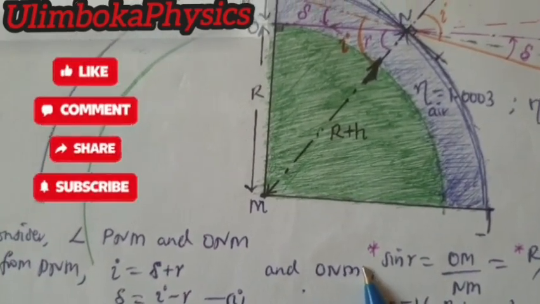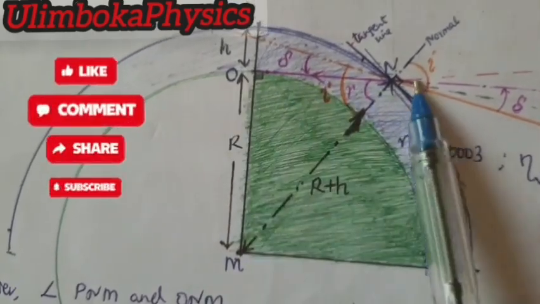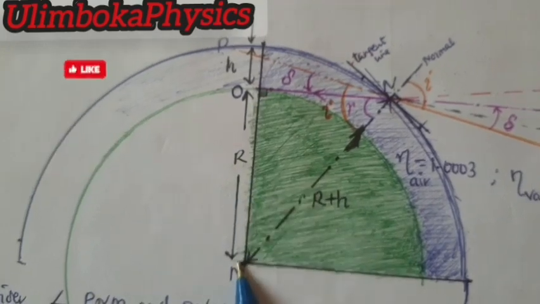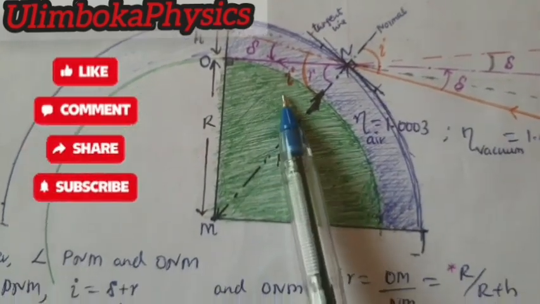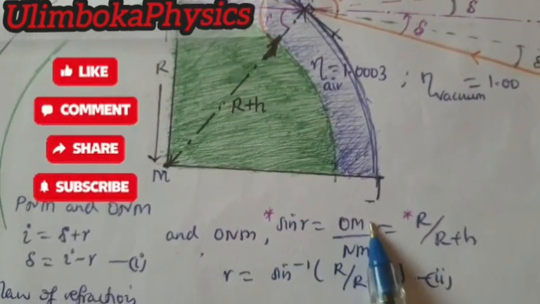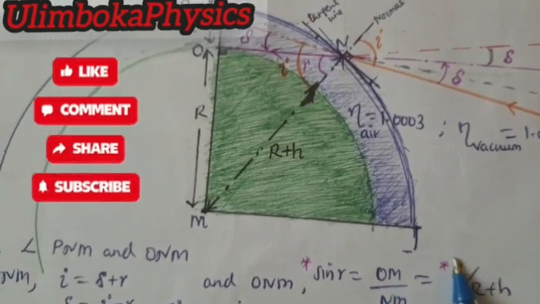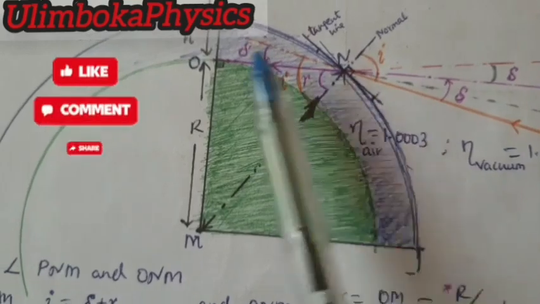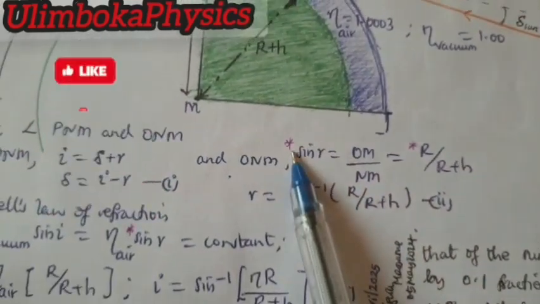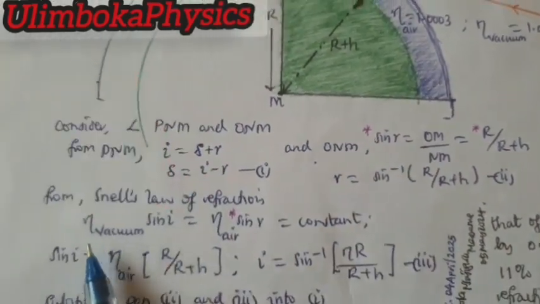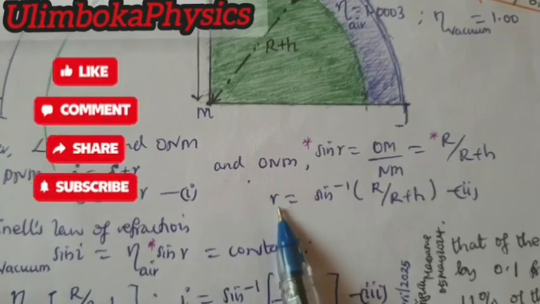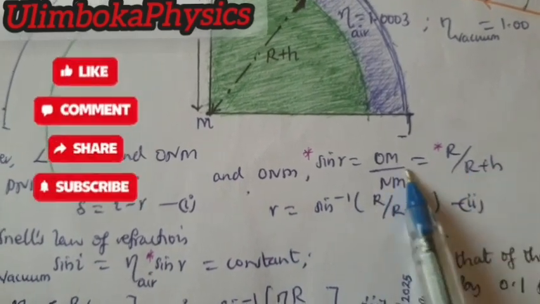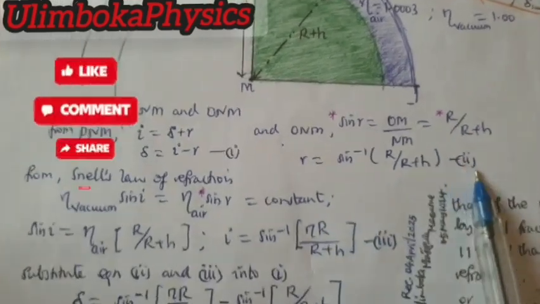For triangle ONM, the refracted angle r gives sine r equal to opposite over hypotenuse, which is OM divided by NM. OM is equal to the radius, and NM is the hypotenuse, which is the radius plus the height of the atmosphere. We mark this with a red star so that we will use it later. Therefore, r is equal to arcsin of this right-hand term. This is equation 2.